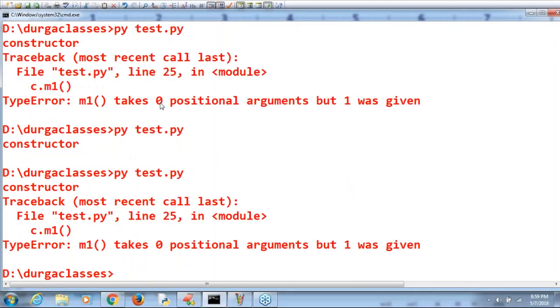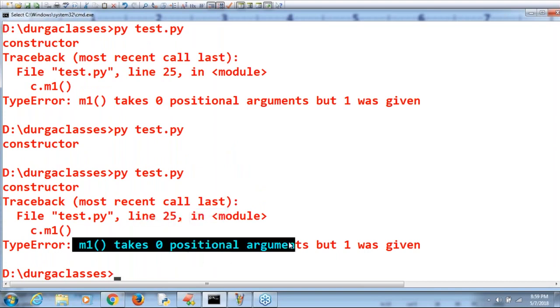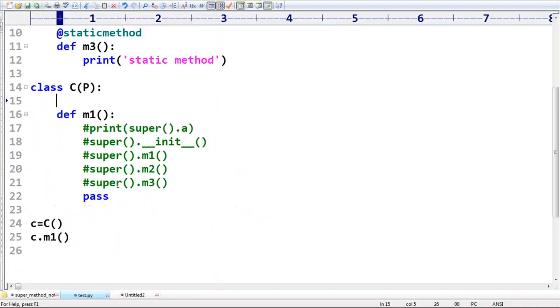It is showing some error. Yes, line number 25. M1 takes zero positional arguments, but one was given. Observe that here I'm taking C dot M1. Have you observed? Perfectly. It means that if you are not using a decorator, you are required to call by using the class name.